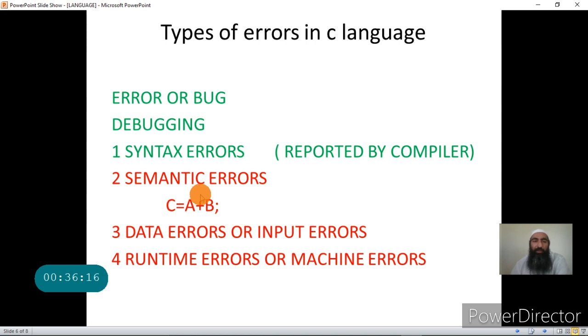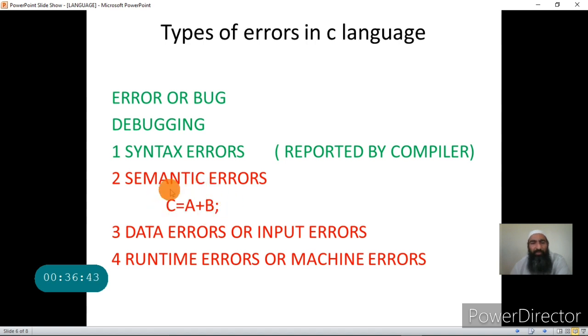Such errors are called semantic errors. Semantic errors are logical errors. These are not the same as grammatical errors. The grammar of this statement is correct, so the compiler will not report it, because plus is also an operator. But the programmer has made a mistake. He wanted to do the subtraction, but he is doing addition.